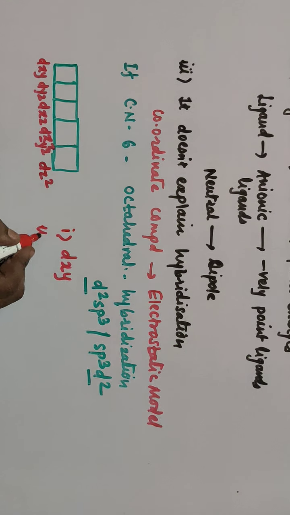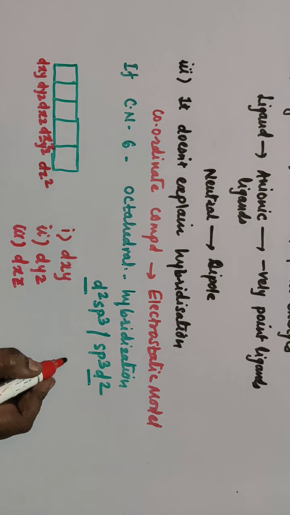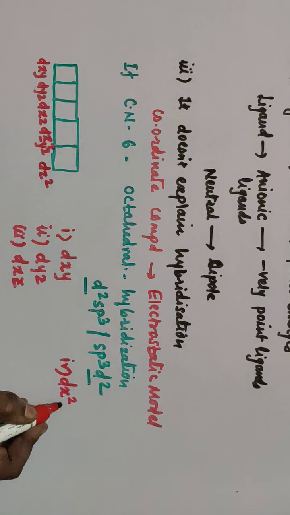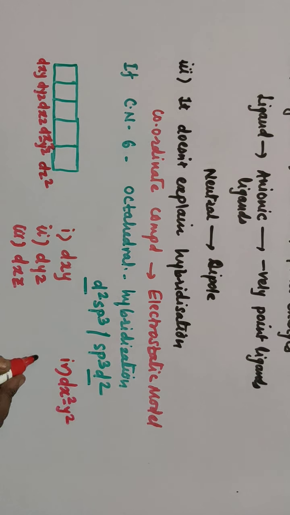Then second one is your dyz. Third is your dxz. Then fourth orbital, I'll write here. Fourth orbital is your d, then x square minus y square. And fifth one is your dz square orbital.